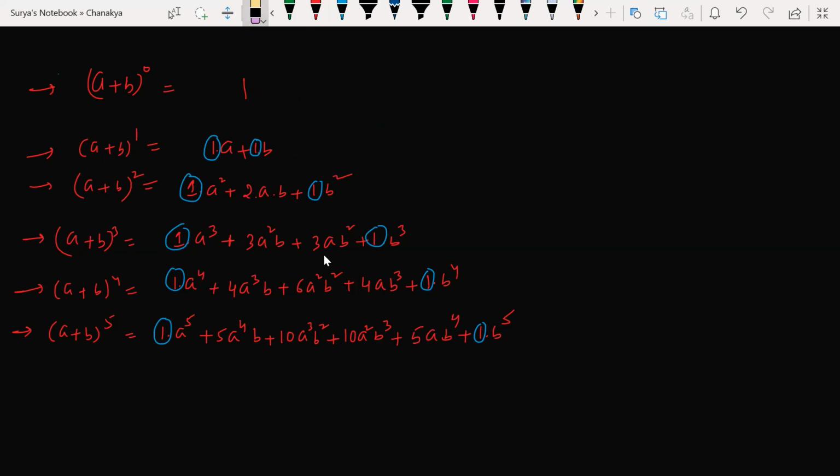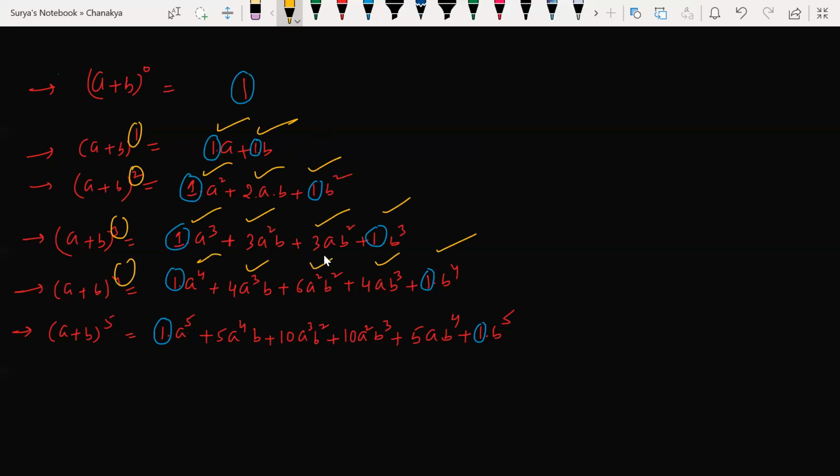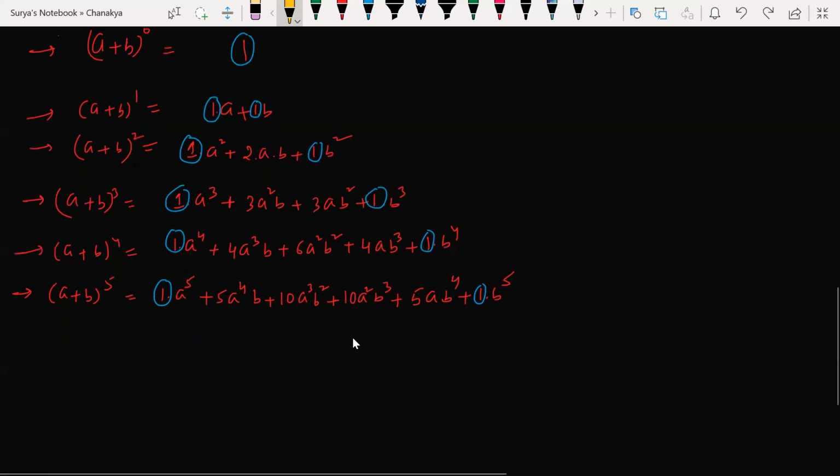Look at this here. Power is 1 means 2 terms. Power is 2 means 1, 2, 3. Power is 3 means 1, 2, 3, 4 terms. Power is 4 means 5 terms. Power is 5 means 1, 2, 3, 4, 5, 6. So these are the terms you are getting. If you have power n, you will have n plus 1 terms in your expansion. Hope it is clear till this.